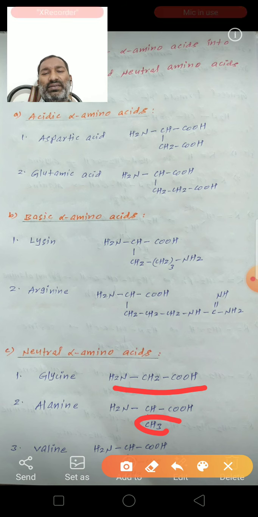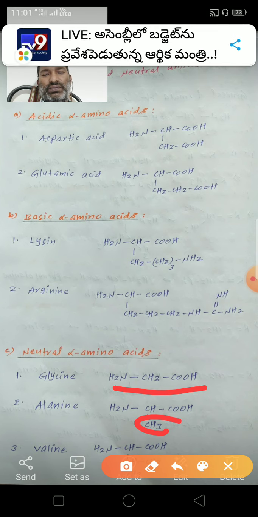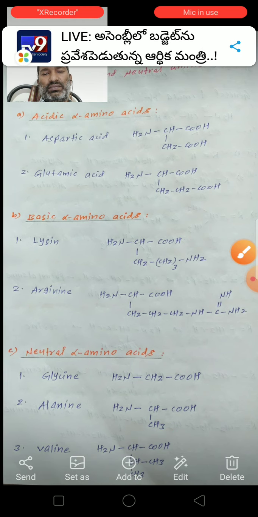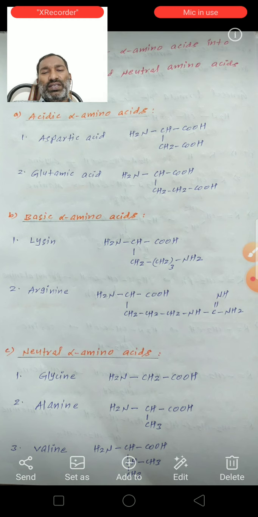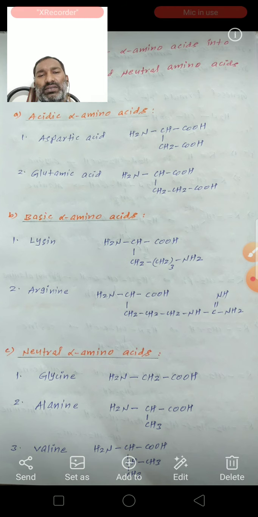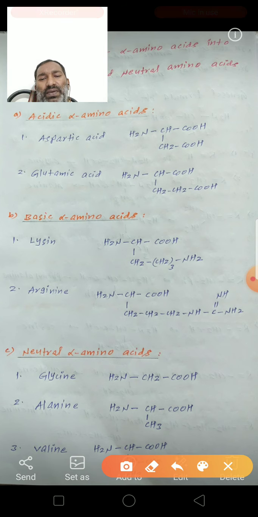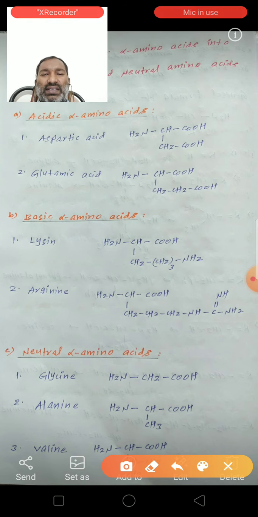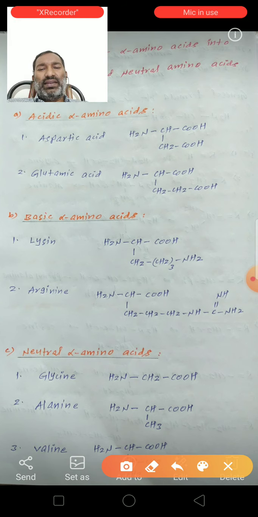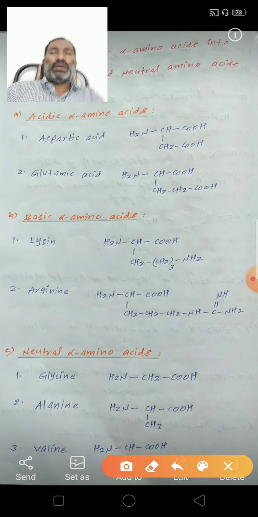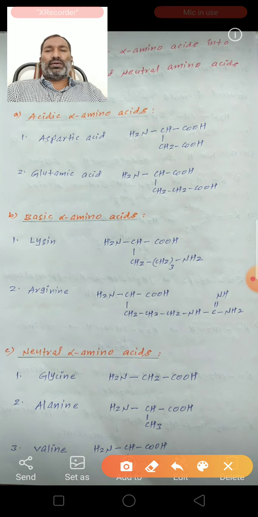Next, valine, NH2-CH-COOH. So valine is NH2-CH(COOH)-CH(CH3)CH3. An isopropyl group is there, so at the alpha position an isopropyl group is substituted in place of R. In glycine, alanine and valine, these all contain one NH2 group and one carboxyl group.